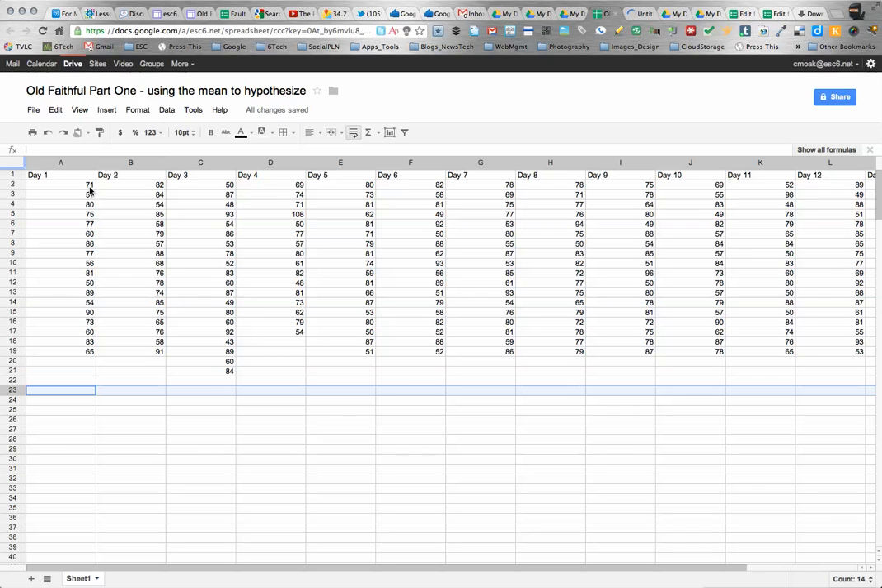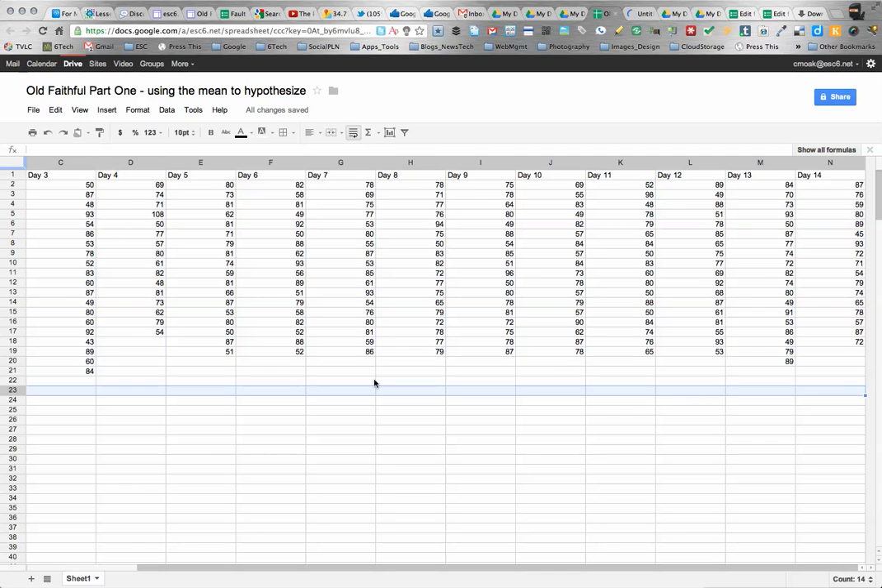So what we're going to do is take each day. We have 14 days in our data here, and we're going to find the mean, and we're going to make a chart. So I'm going to give you an idea of how to do this, but you're going to have to do this on your own also. So the first thing I'm going to do is to show you how to get the mean of this data.